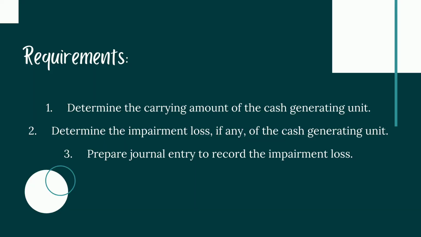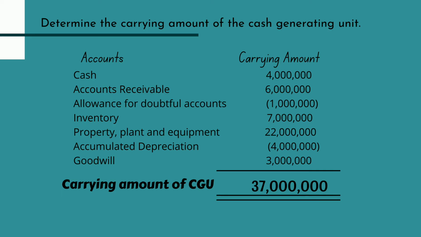Now, for the requirements of our problem, we need to first determine the carrying amount of the cash generating unit. Second, we need to determine the impairment loss, if any, of the cash generating unit. And the last one is we need to prepare the journal entry to record our impairment loss.